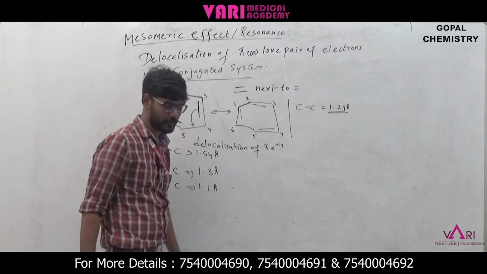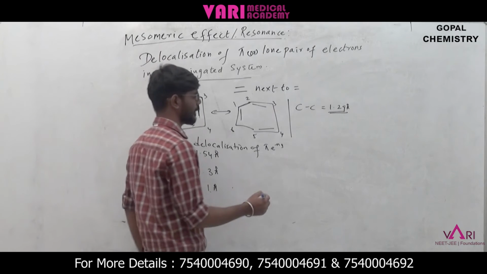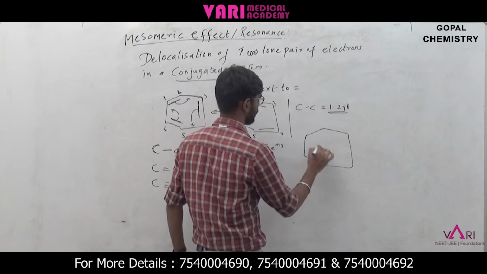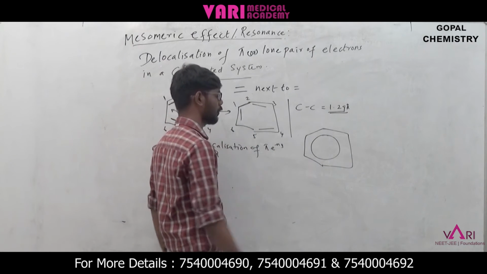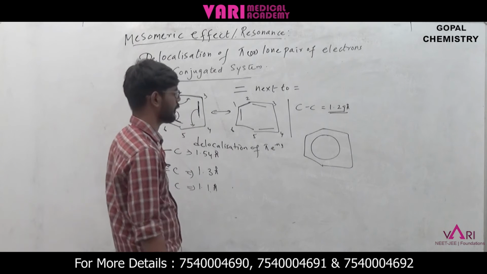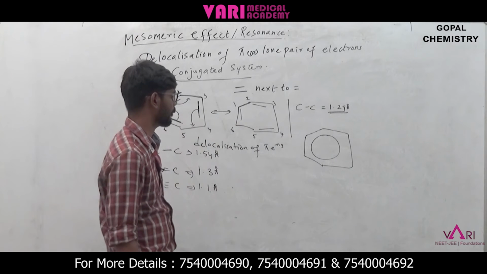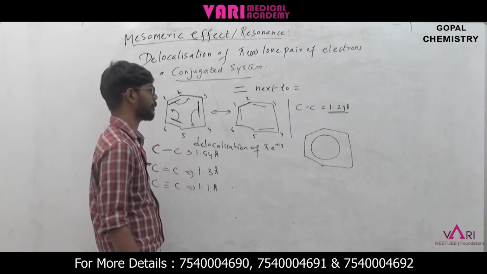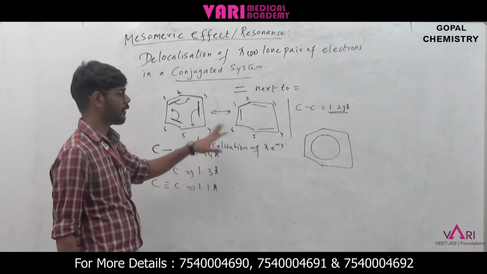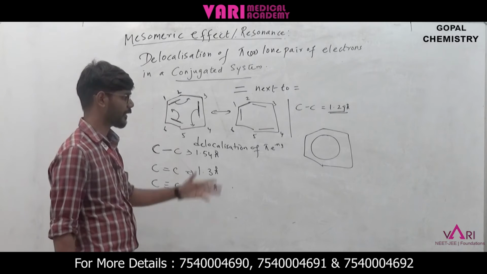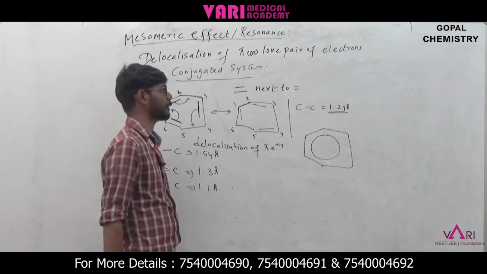Kekule was the first to explain this concept in benzene. He referred to benzene as having this structure, and we can also draw benzene as this one. So there are three types: we can write the benzene molecule as this one, this one and this one. Different structures can be obtained by resonance. There is no change of charge. Only without changing the charge can resonance be explained. If a charge is created or destroyed, then that phenomenon cannot be explained as resonance.